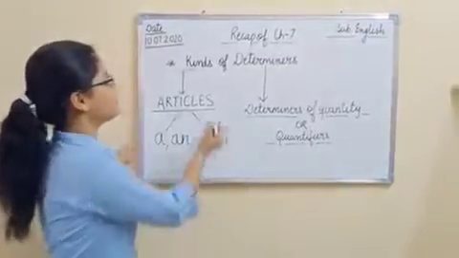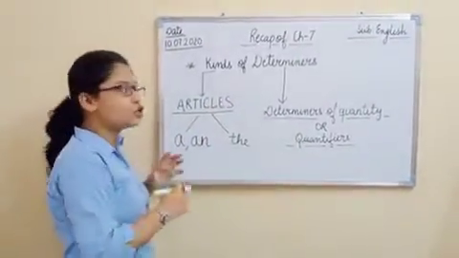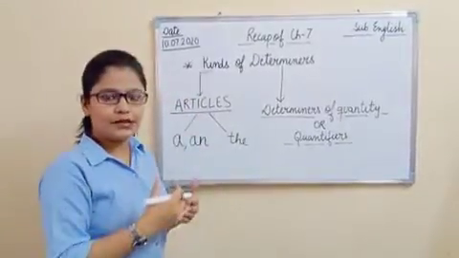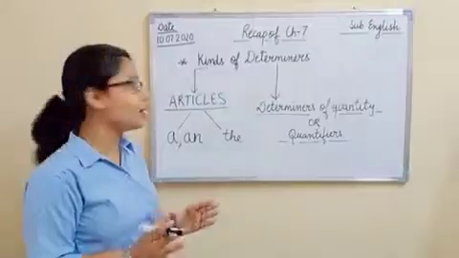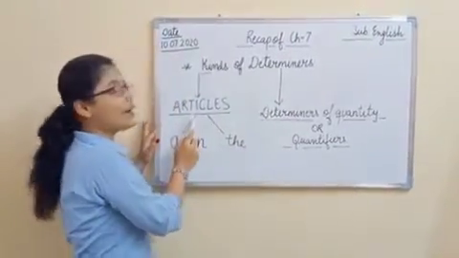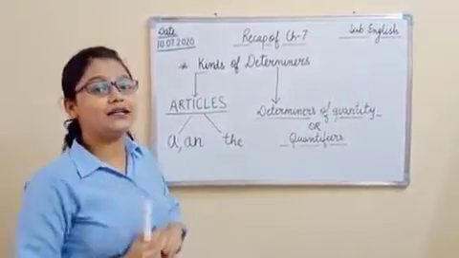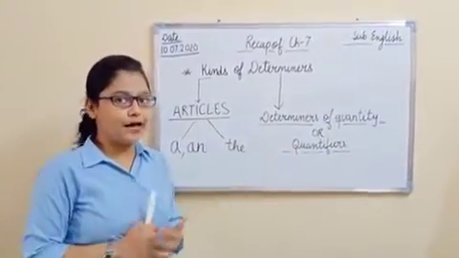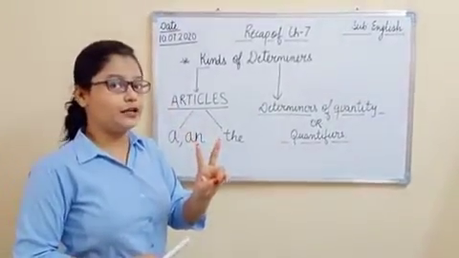Now students, let us learn about the kinds of determiners, right? So there are so many determiners and there are different types, but first we will talk about two types of determiners. Number one are articles. Everyone repeat after me. Articles. And students, how many types of articles are there? Yes, there are two types of articles.